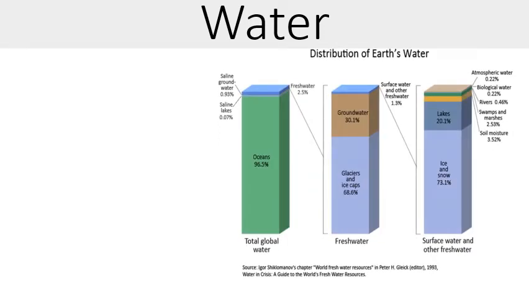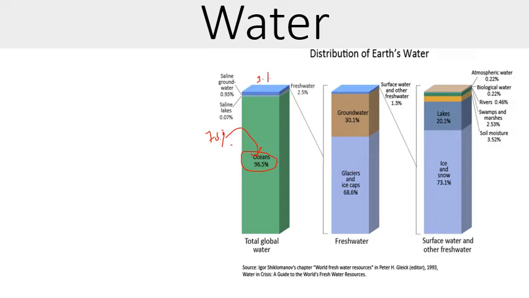Water is a very important environmental factor that controls and affects the life on Earth's surface. As we know that Earth is known as blue planet because it contains approximately 75% of water, and out of this 75% of water, 97% is the saline water or marine water, that is salt water, and the remaining 3% is fresh water. So out of this 75% water on Earth's surface, 97% is present in oceans, that is the salt water, and remaining approximately 3% water is the fresh water.